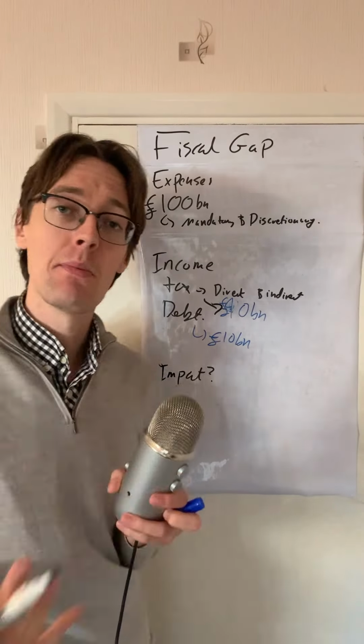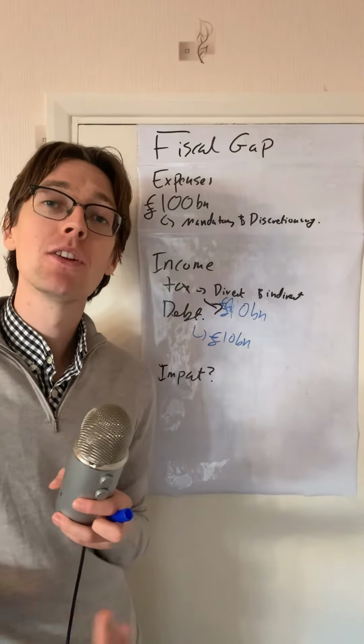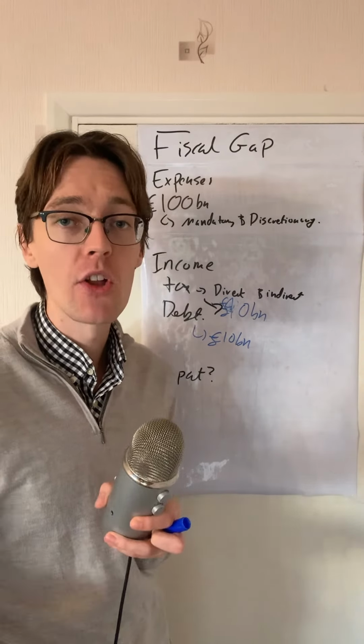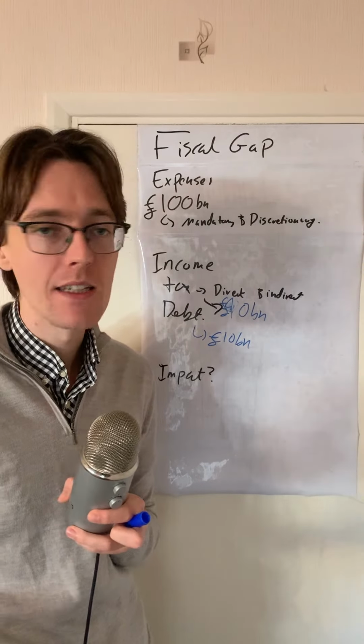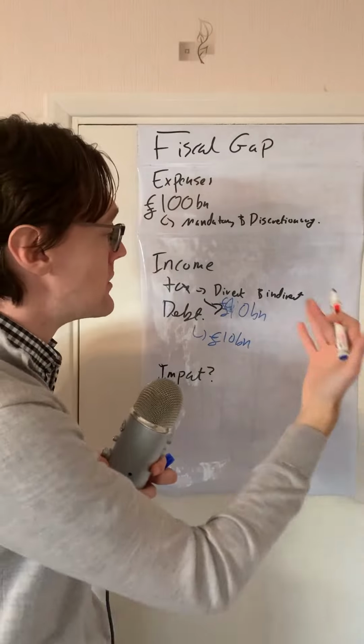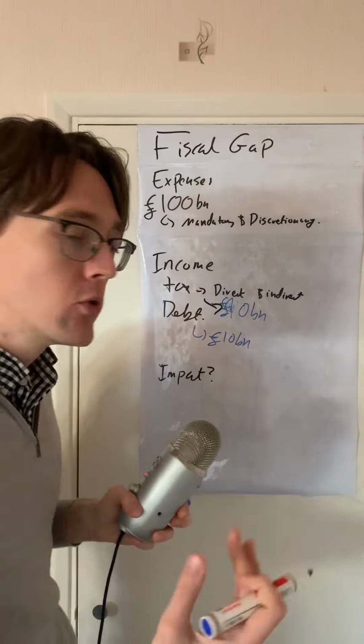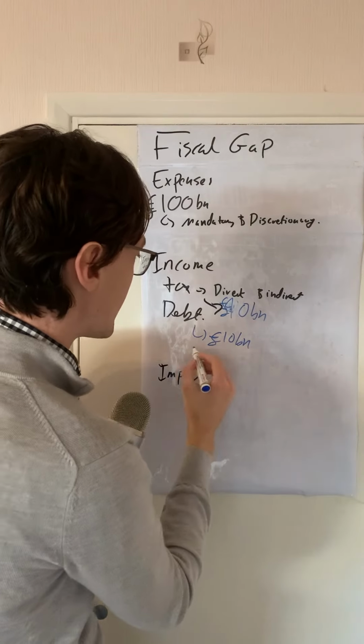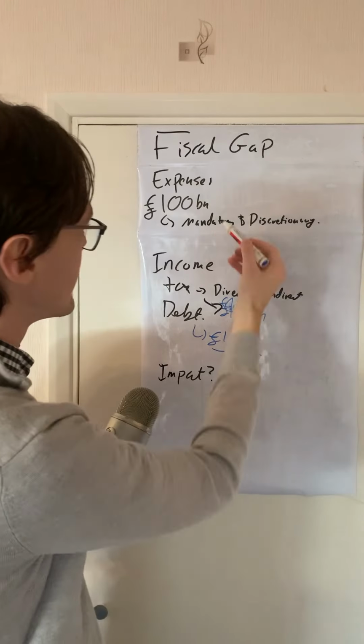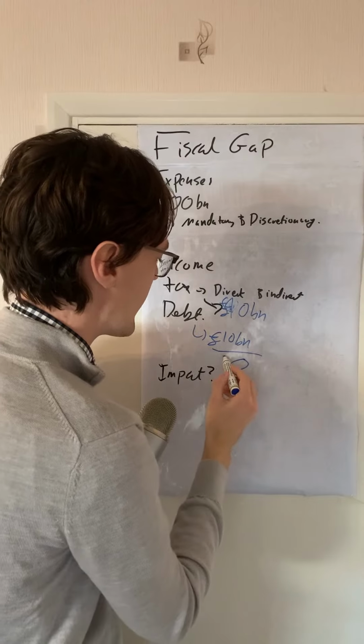And they lay this out in the plan. The plan is called the budget. That budget is then vetted by the OBR, the Office for Budget Responsibility. They basically check that the government's numbers are correct and they haven't just kind of cooked the books. So this was all fine. So what we had was a balance here. So we would have had, for example, zero, because their expenses would have matched their income.